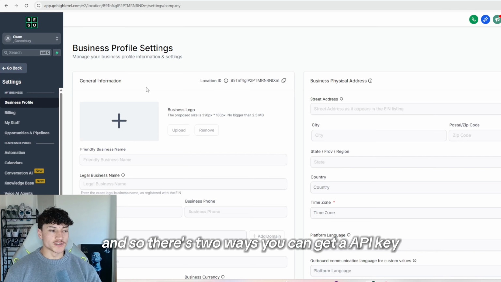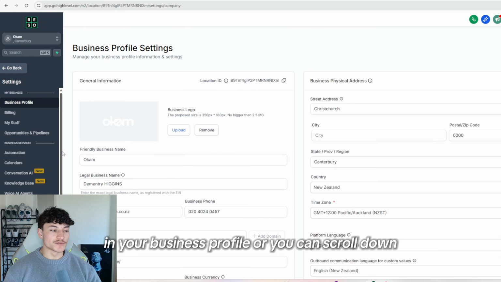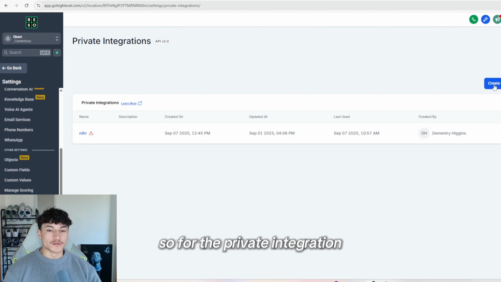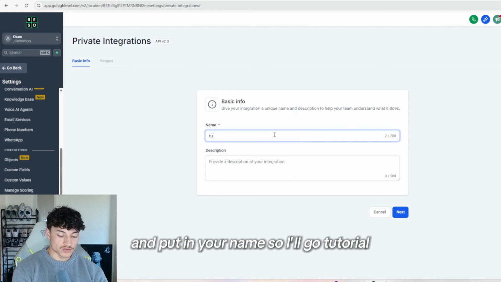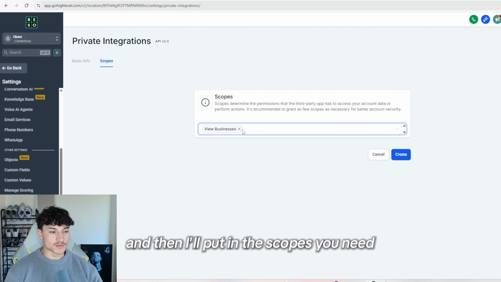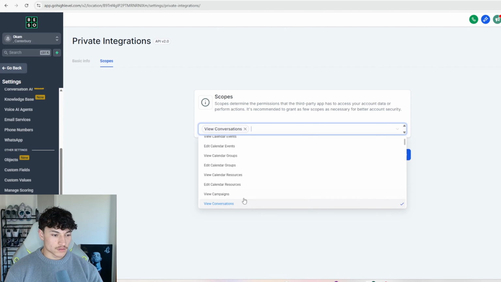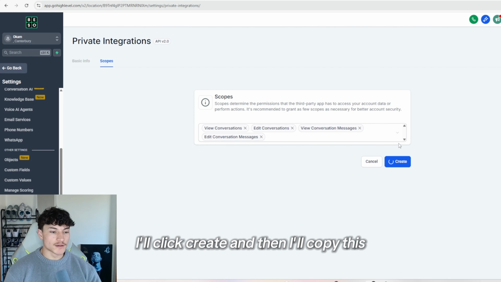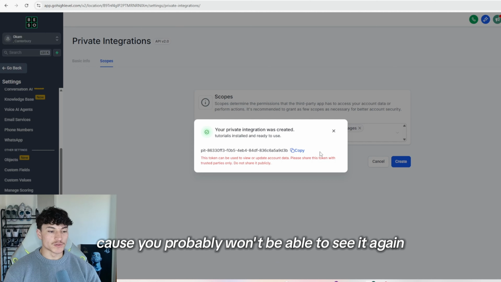And so there's two ways you can get an API key. You can regenerate your API key in your business profile. You can scroll down, come to private integrations. So for the private integration, you just go create new integration and put in your name. So I'll go tutorial. I'll hit next. And then put in the scopes you need. So I'll just go view, edit, view conversation, edit conversation messages. I'll click create. And then I'll copy this, and then you want to put it somewhere safe because you probably won't be able to see it again.